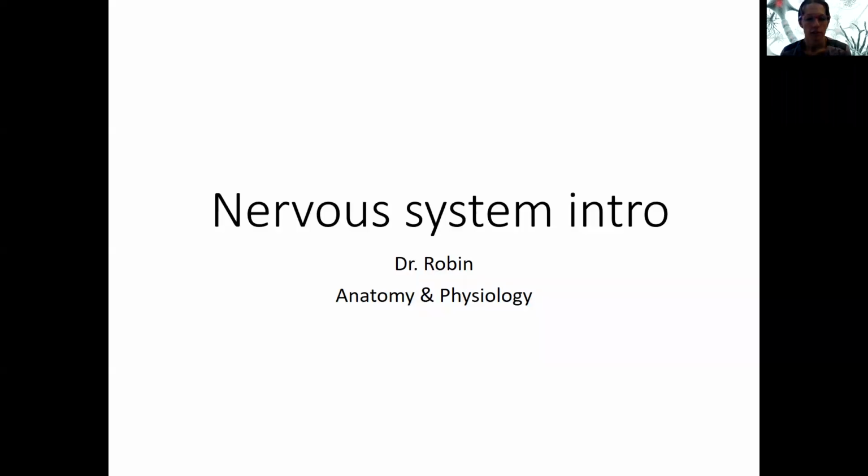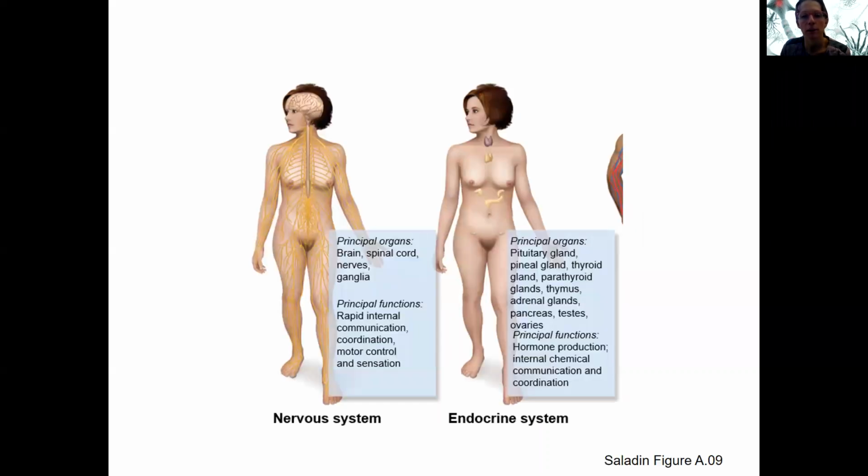So we're starting with the nervous system. This is an introduction, and I want to start by comparing it to the endocrine system, as they have some key similar functions. As you probably know, the basic functions of both the nervous system and the endocrine system are regulation, so regulating other body functions. You've seen this before from earlier in Appendix A in your chapter, in your book.